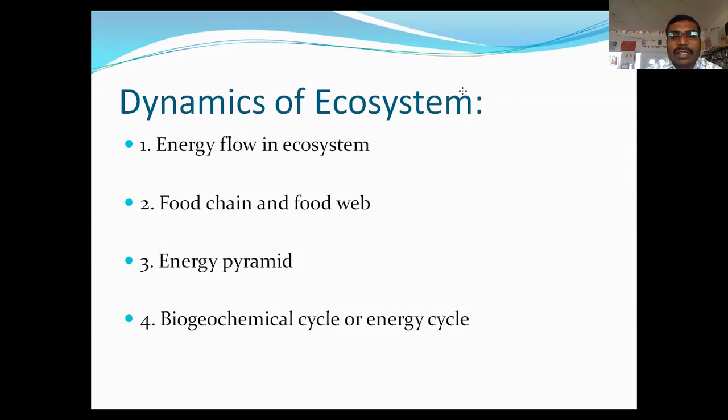These and other elements are obtained by autotrophic organisms through comparatively simple compounds such as water, carbon dioxide, nitrates, ammonia, sulfates, etc. And the heterotrophic organisms obtain these requirements mainly from complex compounds that are prepared by the autotrophic organisms itself. And in this way, the biogeochemical cycles run in the ecosystem.